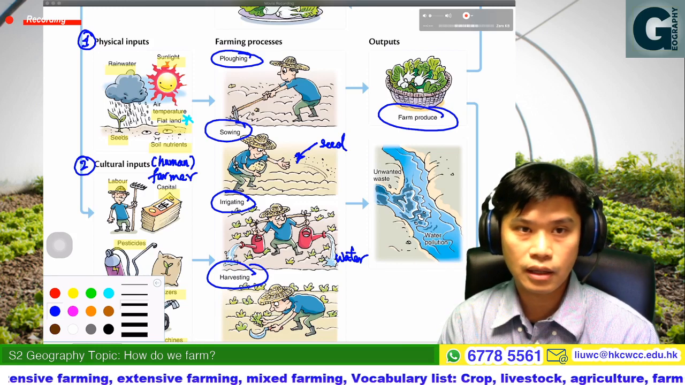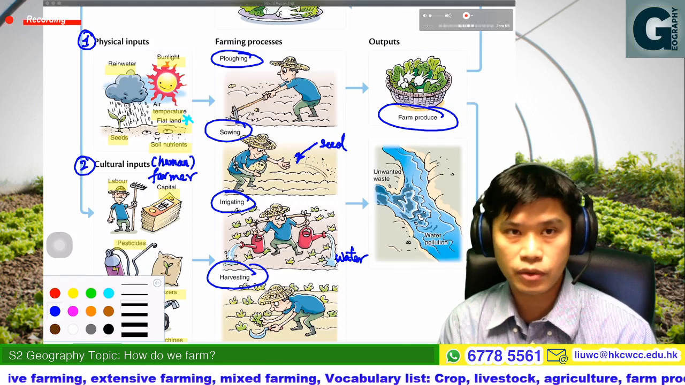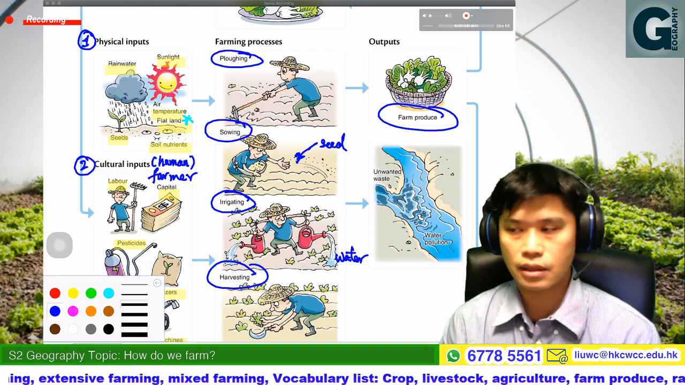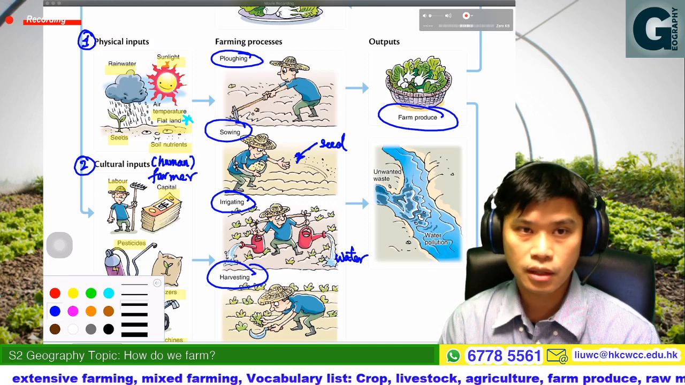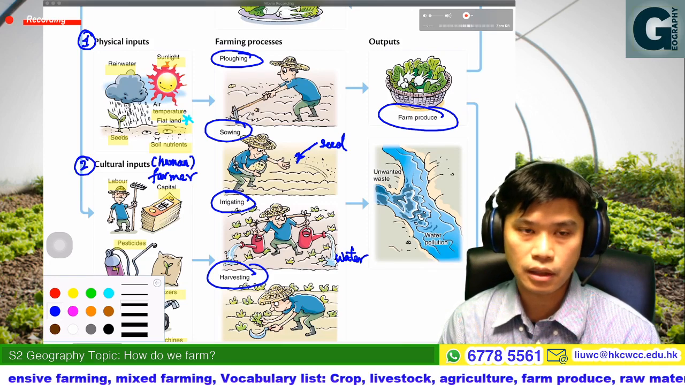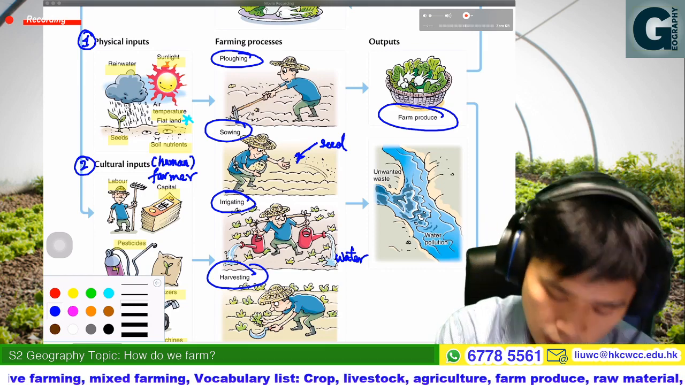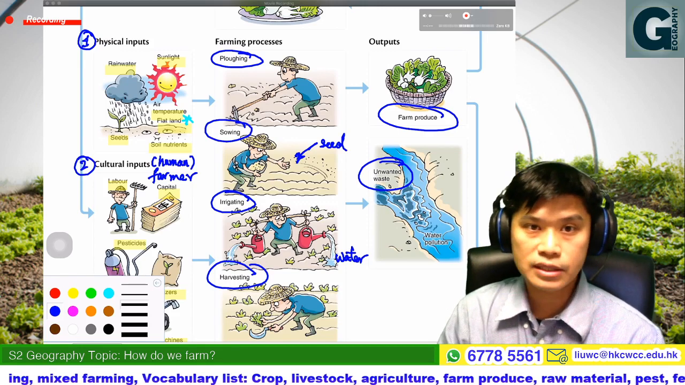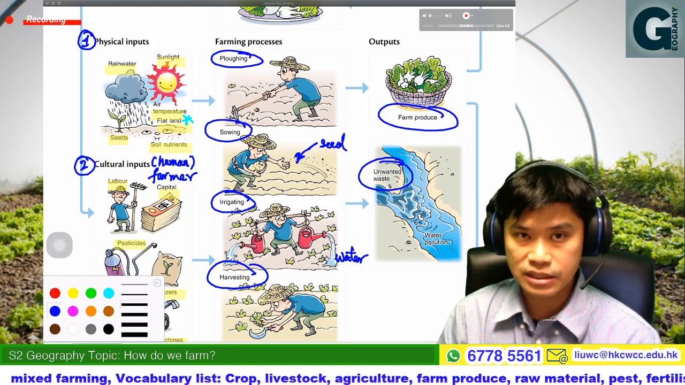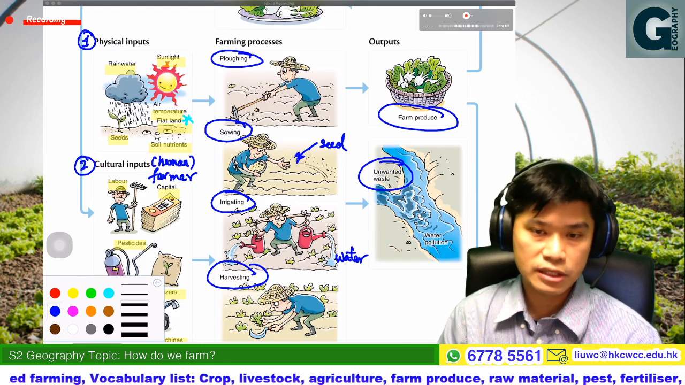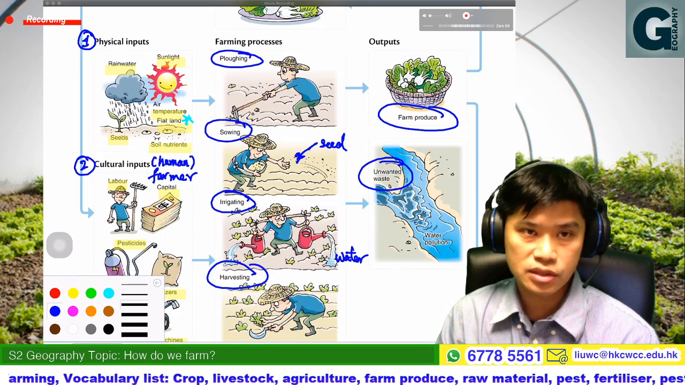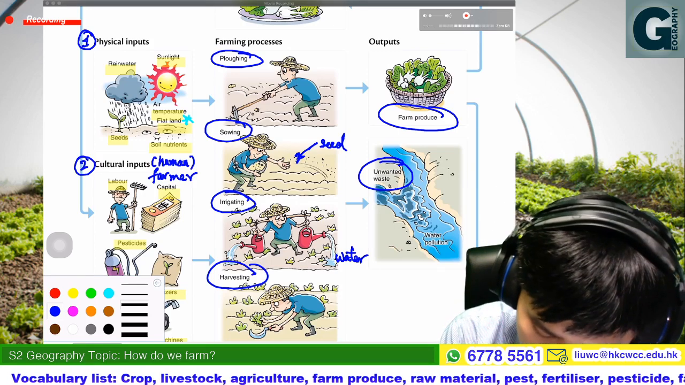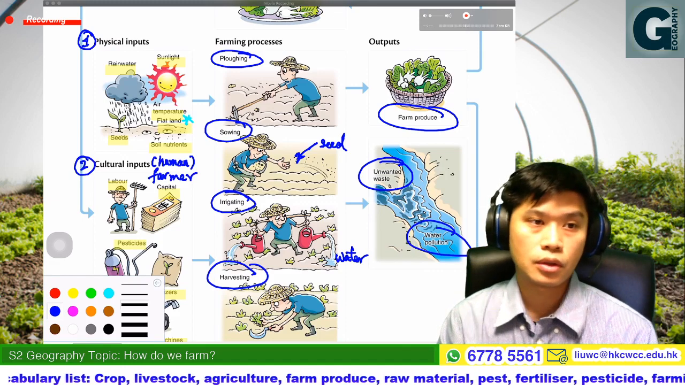Just now we have mentioned examples of the farm produce, like the vegetables, like the meat, like the raw materials. But when we talk about the output for farming, there would also be some unwanted waste. For example, some excessive fertilizer or the waste from the animals. All this would be unwanted waste. So all this unwanted waste normally would lead to water pollution.